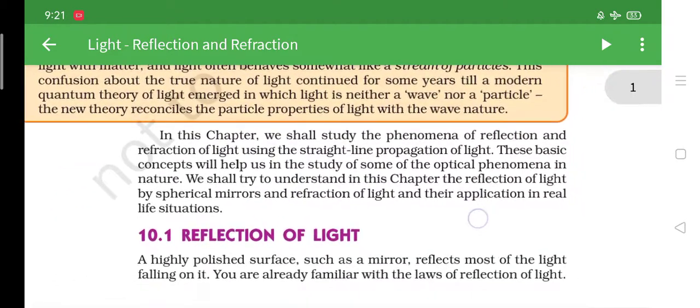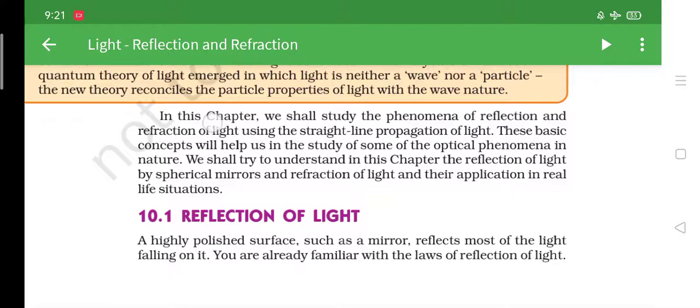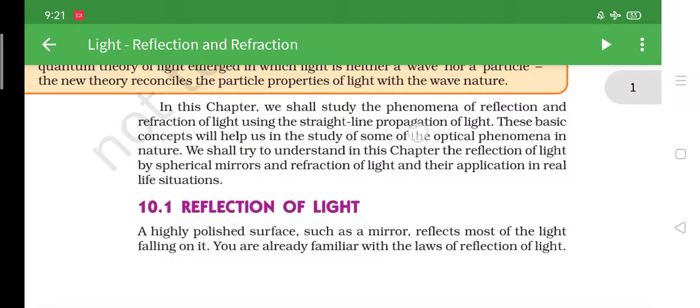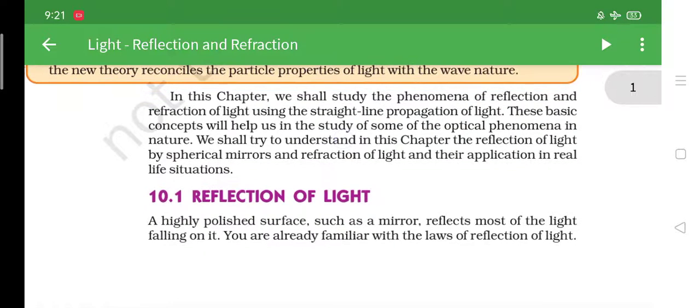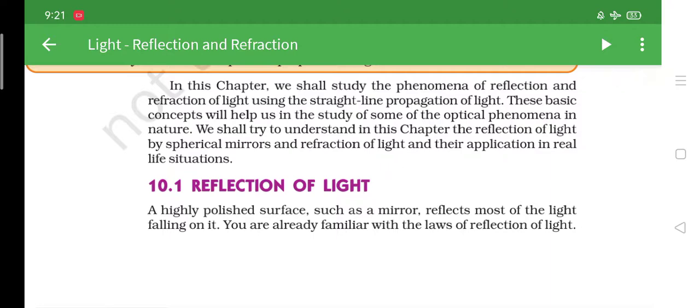So let's go here. In this chapter, we shall study the phenomena of reflection and refraction of light using the straight line propagation of light. These basic concepts will help us to study some of the optical phenomena in nature. We shall try to understand the reflection of light by spherical mirrors and refraction of light and their application in real life situations. These are the things we are mainly going to focus on in this chapter, and we'll see how it works and how it is used in our daily life.